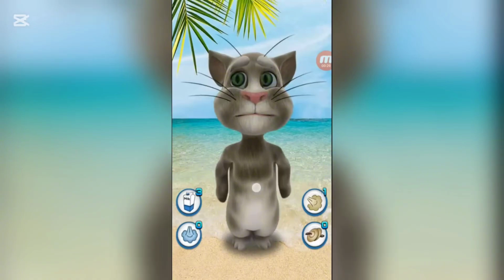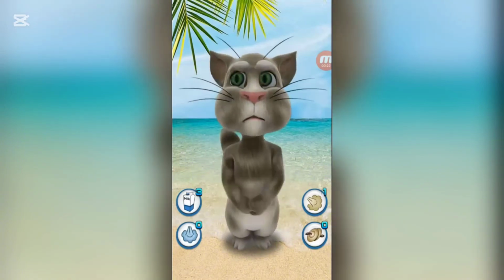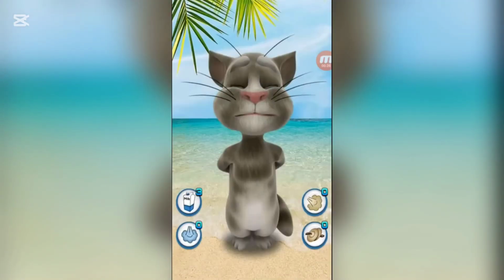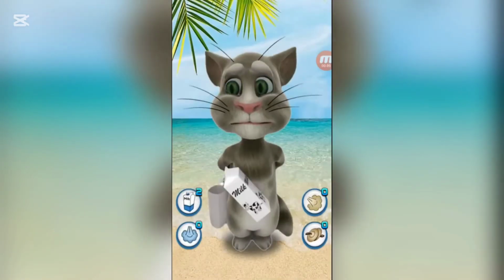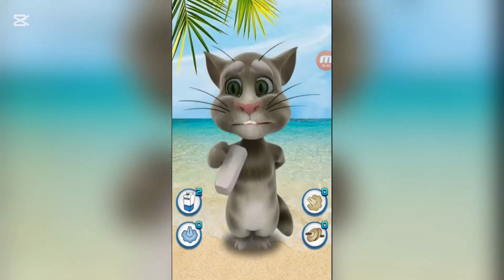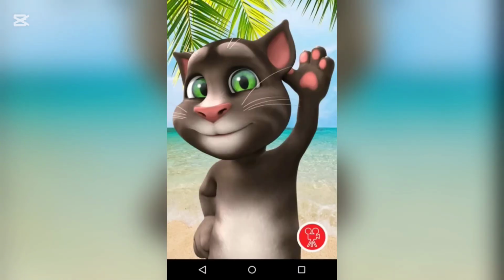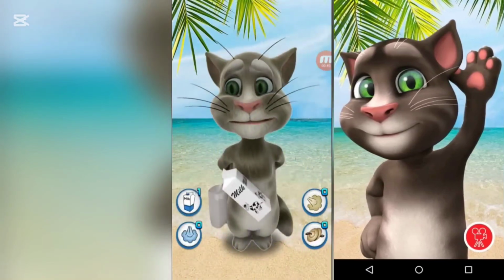And I actually ended up finding the beach landscape to be the same landscape that was featured in Talking Tom for Messenger, which was an official app made by Outfit 7 for Facebook, in which you could send short clips to your friends with the Outfit 7 cast saying a message for you. You could choose between different backgrounds for the clip, and as it turns out, one of the backgrounds is the same one that was used in Talking Cat 3.